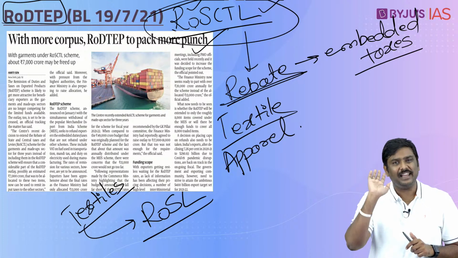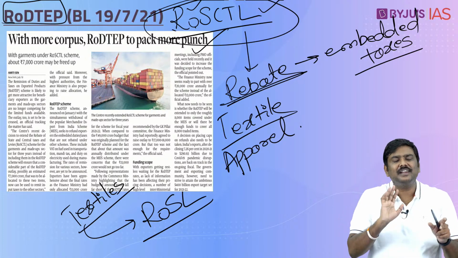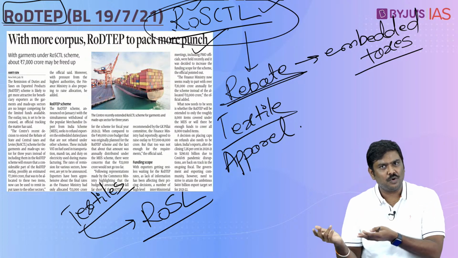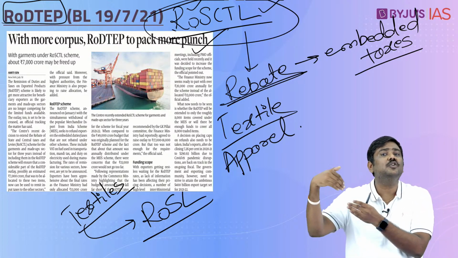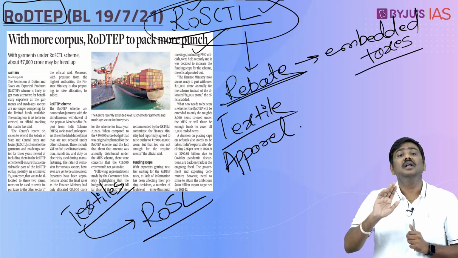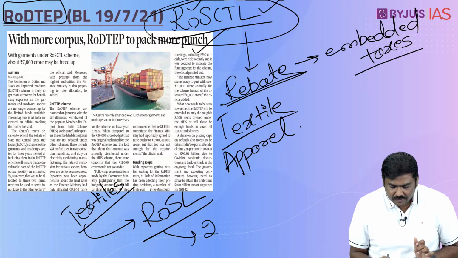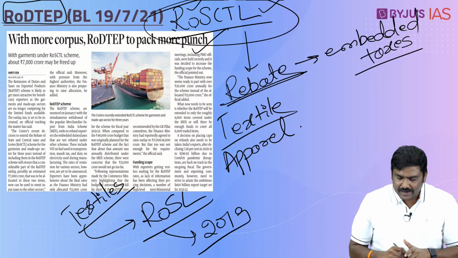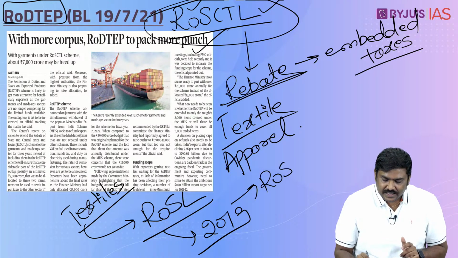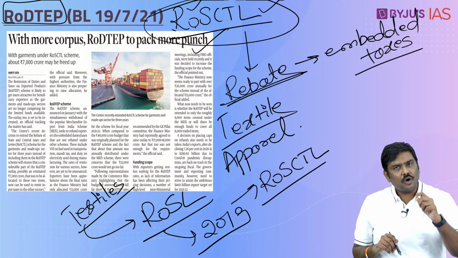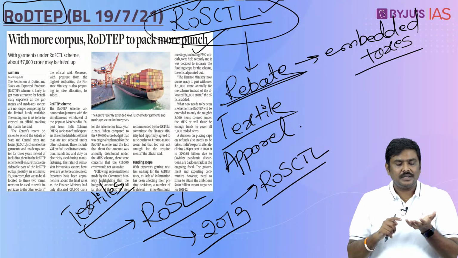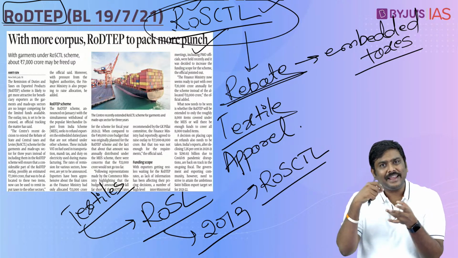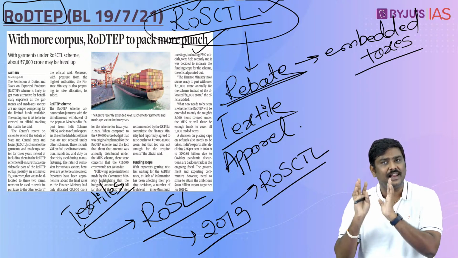rebate of state levies. It was initially only state levies, same concept, embedded taxes will be rebated to the exporters so that the textiles will become very competitive in the international market. Now in 2019, follow this, the same scheme was revamped and named ROSCTL, that is we will not only give a rebate of the state levies or taxes, we will also provide a rebate for the embedded taxes which are at the central level.